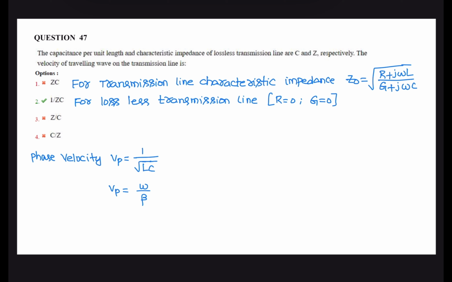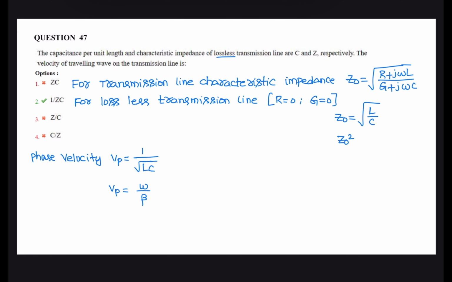Next question. The capacitance per unit length and characteristic impedance of a lossless transmission line are C and Z respectively. What is the velocity of the wave traveling in the transmission line? So we know that a transmission line has a characteristic impedance Z0 equal to the square root of (R plus j omega L) by (G plus j omega C). Given that the line is a lossless transmission line, R is 0 and G is 0, so the characteristic impedance Z0 is equal to the square root of L by C.